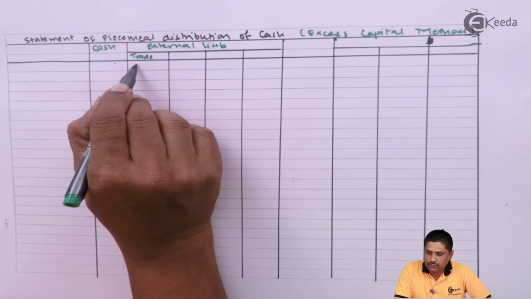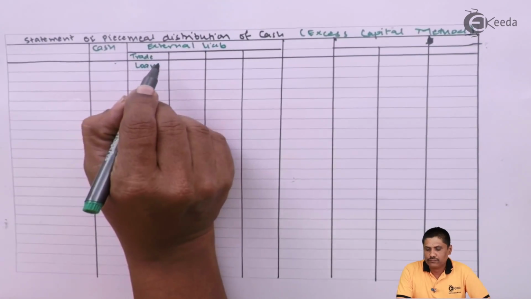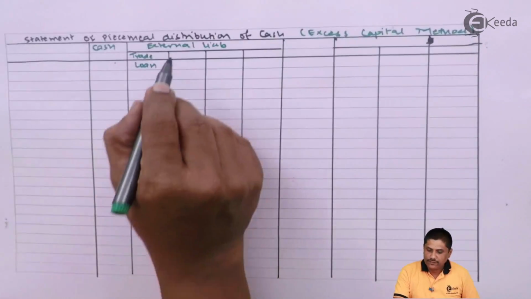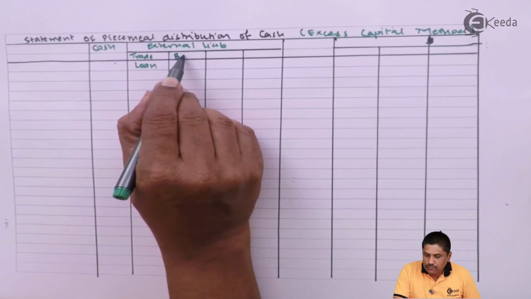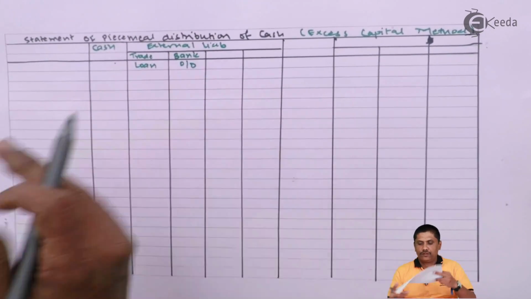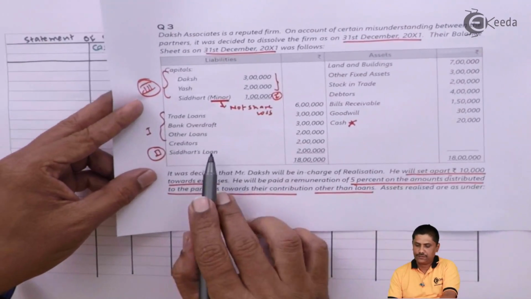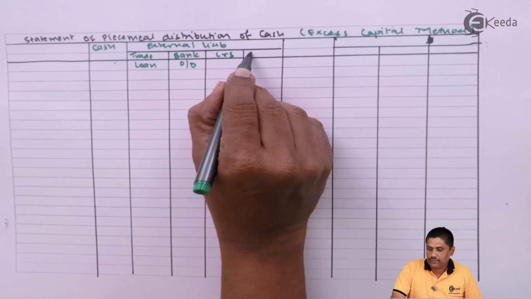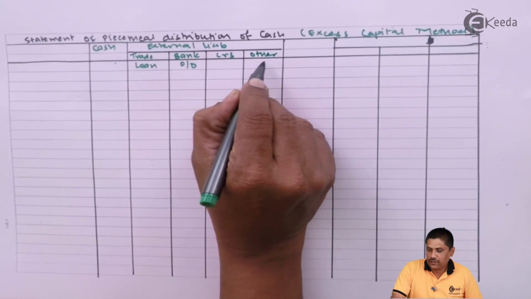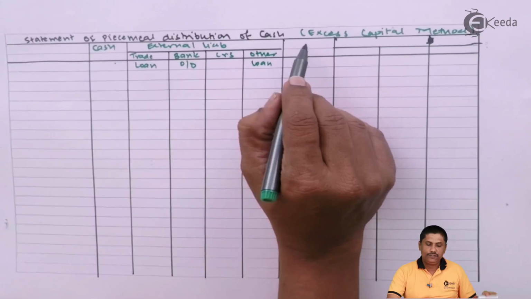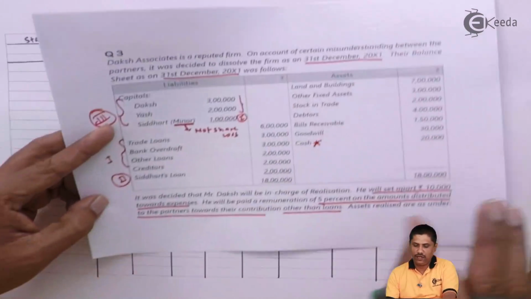Trade loan, bank overdraft, creditors, and other loan. Right, here is Siddharth's loan.